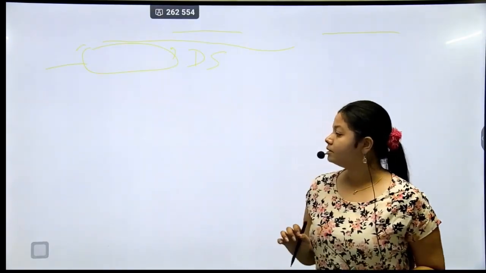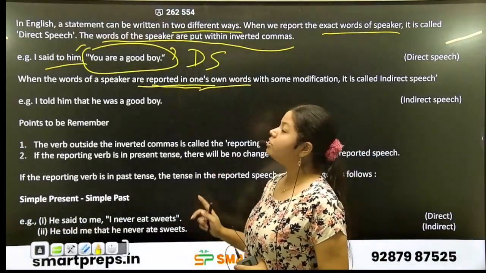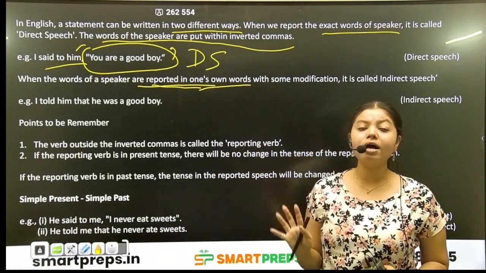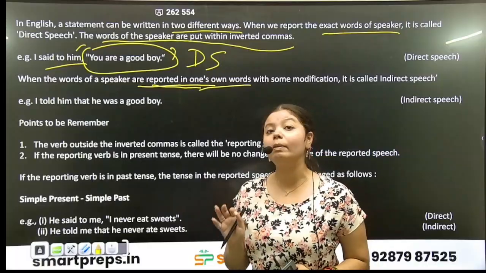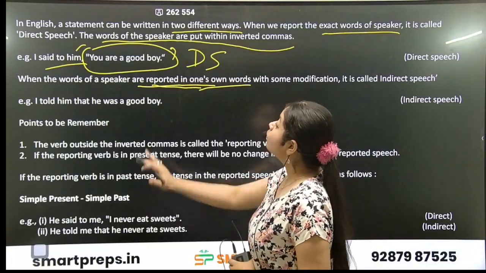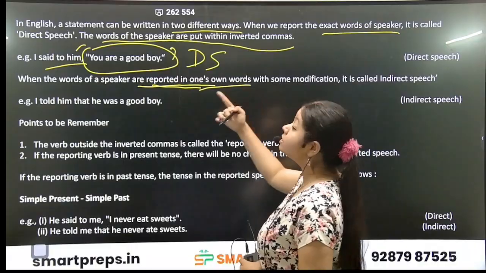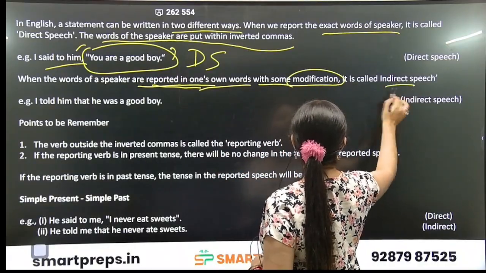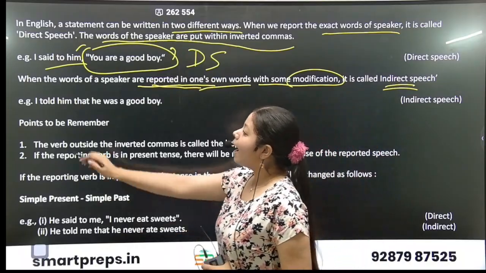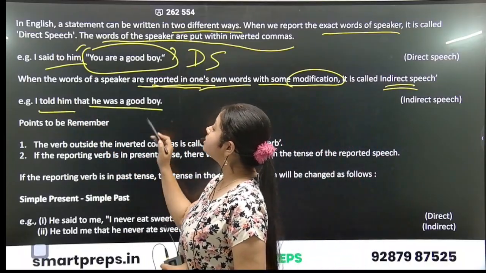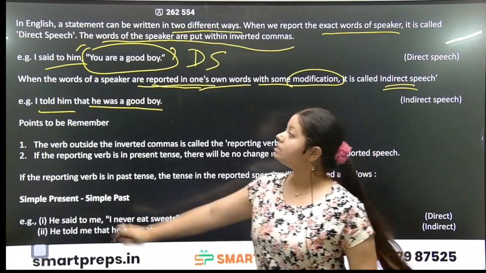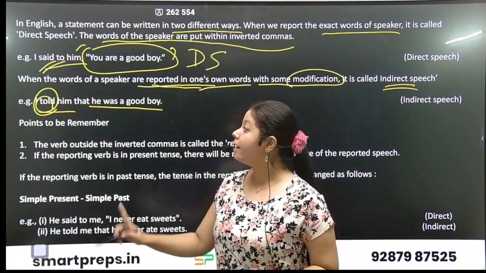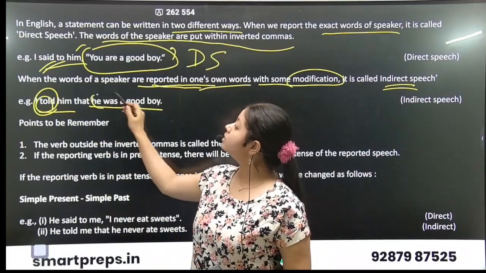Always remember that in direct speech, the words will be within inverted commas and the exact words of the speaker will be quoted. And in indirect speech, the words of a speaker are reported in one's own words with some modification. For example, I told him that he was a good boy. So can you see, "said" went to "told".